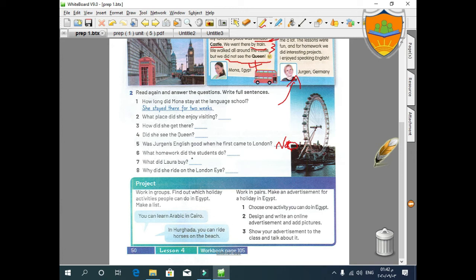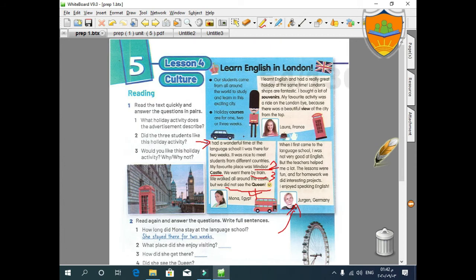Number 6, what homework did the students do? What about their homework? They did what? Excellent. They did interesting projects, and this is number 6.